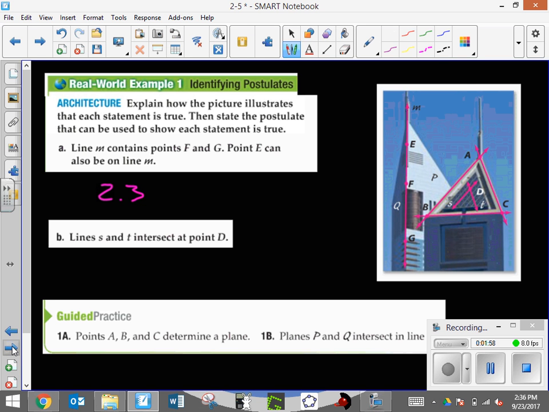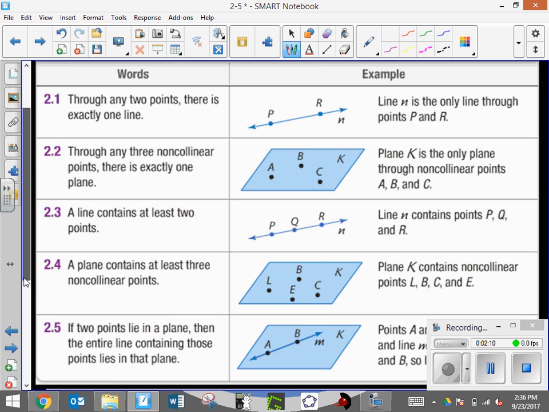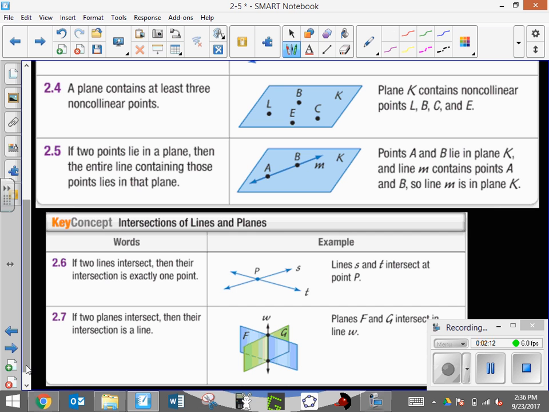It's 2.3. Letter B, lines S and T, they intersect at point D. That would be postulate 2.6. Again, I'll go back to the previous slide so you can see it. 2.6 is down here at the bottom. When 2 lines intersect, they intersect at exactly 1 point. You can see that from the diagram as well. S and T, they intersect at point P.